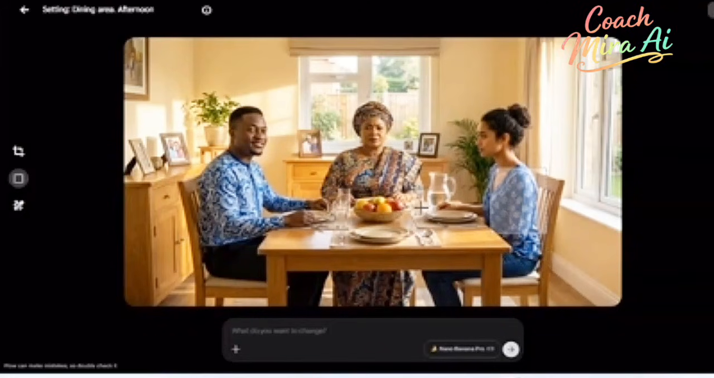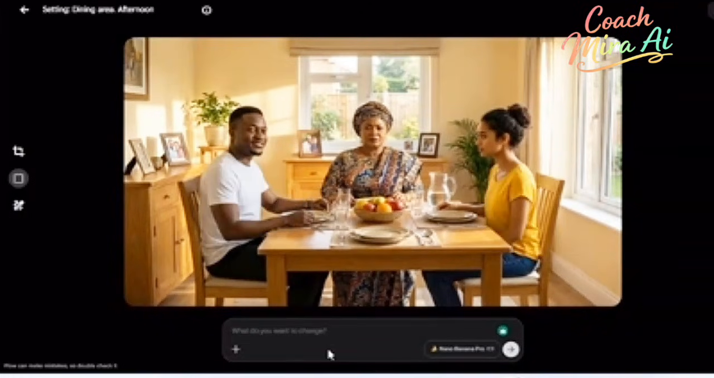All right, now after doing that, the next thing I'm going to do is to go to this side. I said, what do you want to change? I'm going to type change the outfit to, for the man is going to be a white t-shirt. Now for the lady is going to be a yellow t-shirt. Now let's hit generate and see the result.